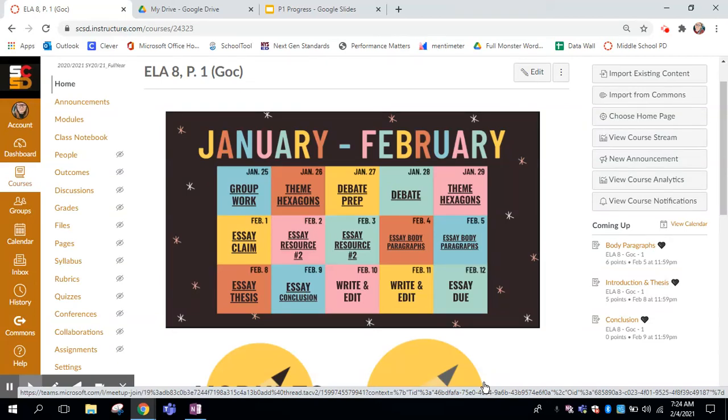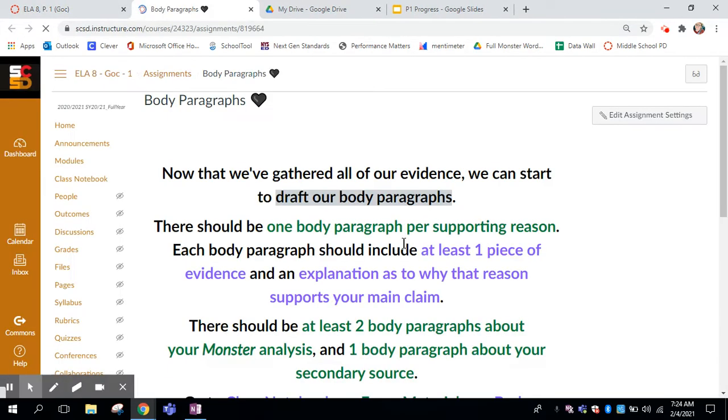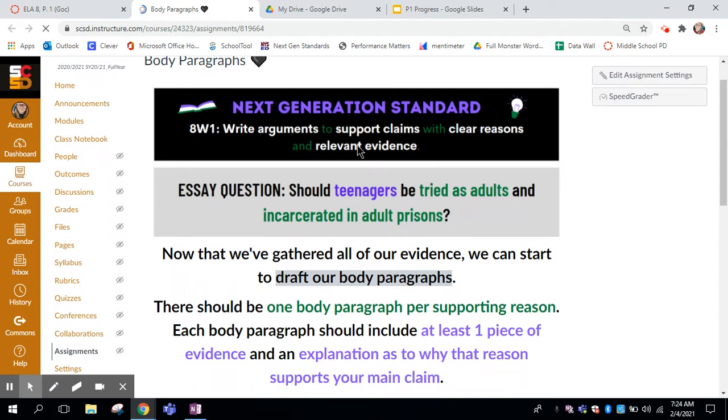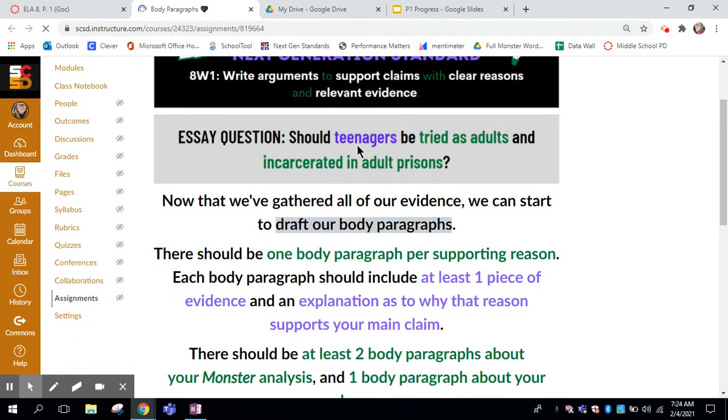I am going to walk you through the process of starting to draft your essay body paragraphs. So whether you're working on it on Thursday, Friday, or any day really, you can click on either one of these links and it'll take you to the assignment. So again, obviously we're still working on writing our argument and our essay question has not changed. Should teenagers be tried as adults and incarcerated in adult prisons?